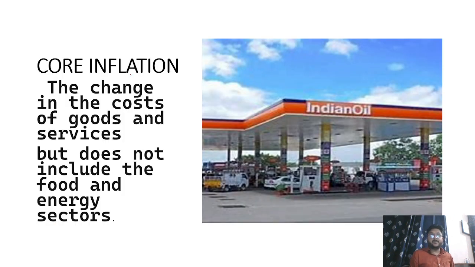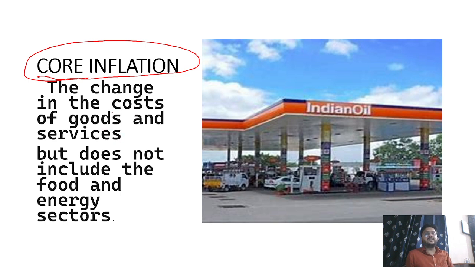Another very important type is core inflation. What happens in core inflation? The cost of goods and services increases, and core inflation considers the cost of goods and services which are increasing, but it does not consider the cost of the food and energy sectors. So if we exclude food and energy from the total goods and services that have prices, then it is called core inflation.